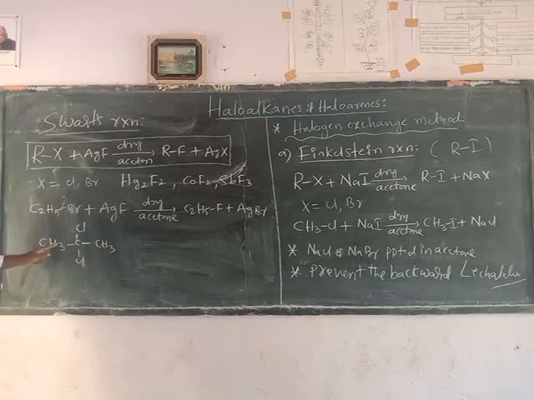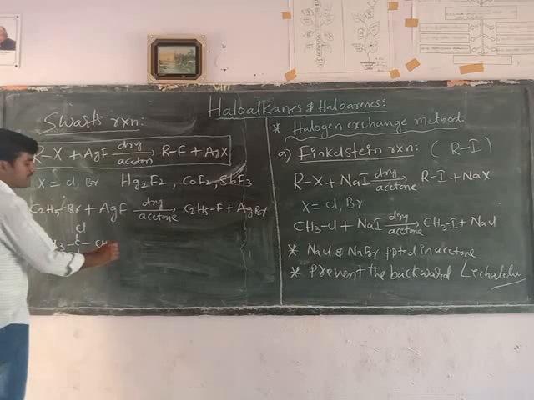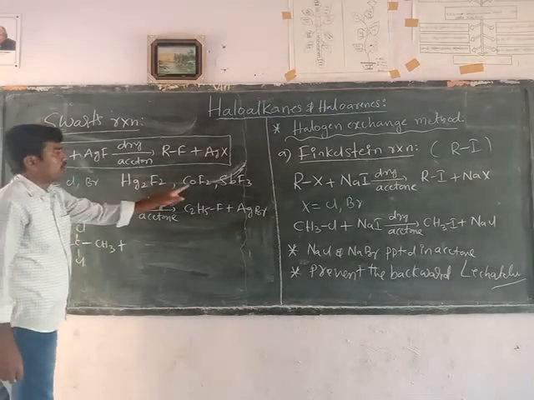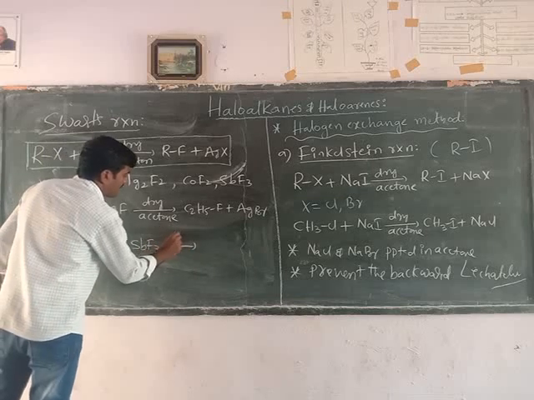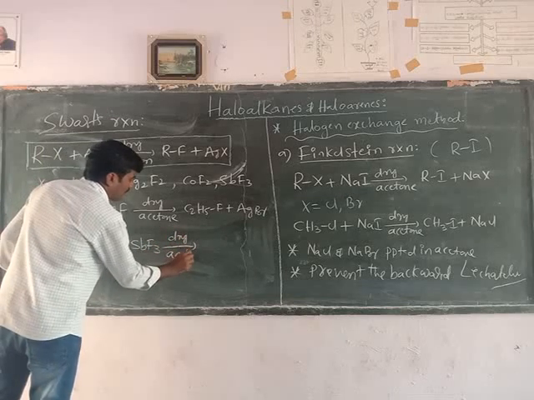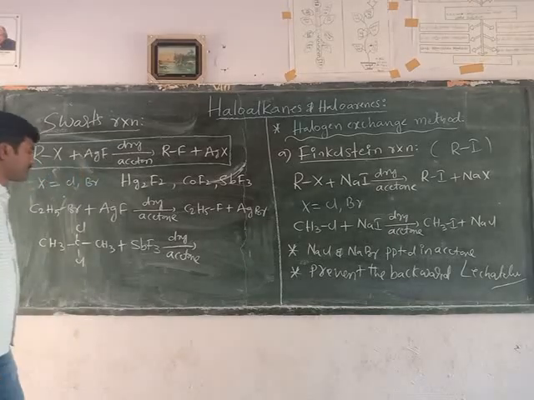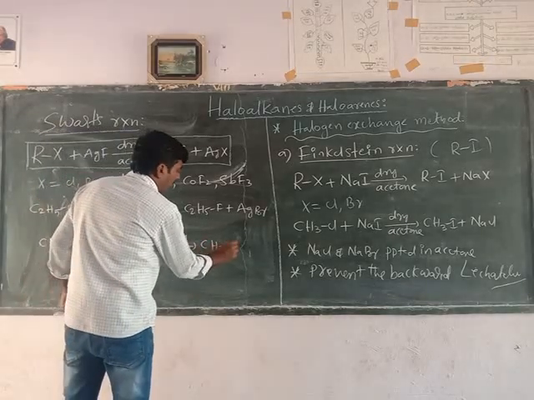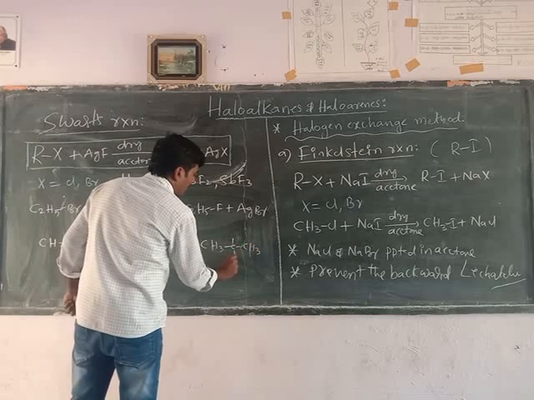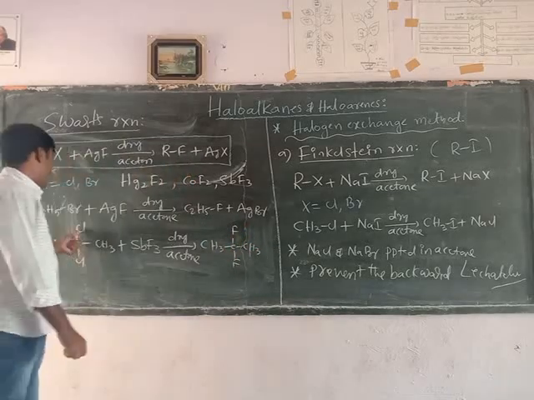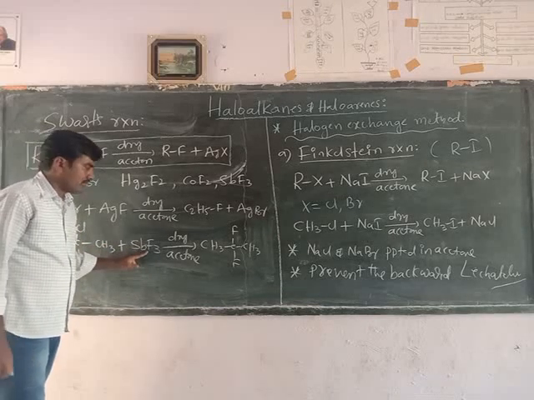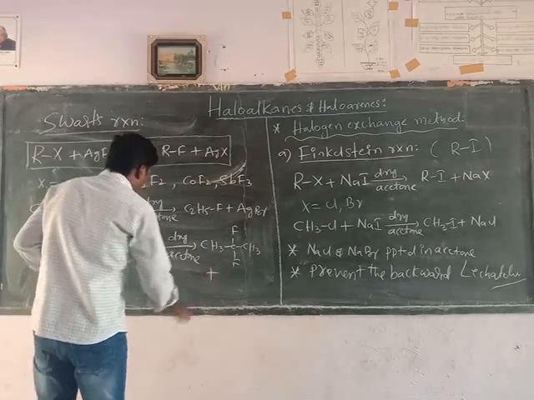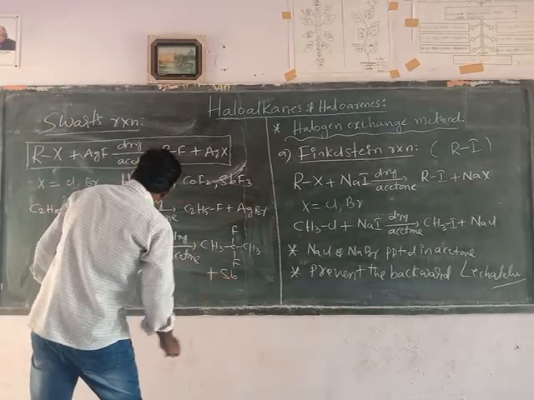2,2-dichloropropane. Now the halogen atoms are present on the same carbon atom. In such cases, we have to use, instead of silver fluoride, cobalt fluoride or antimony trifluoride. I am taking antimony trifluoride in the presence of dry acetone to form 2,2-difluoropropane. Now the two chlorine atoms are substituted by fluorine atoms. Along with this, you will get a byproduct, antimony trichloride.